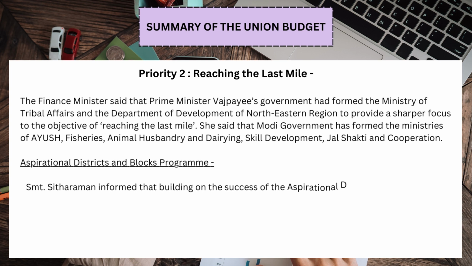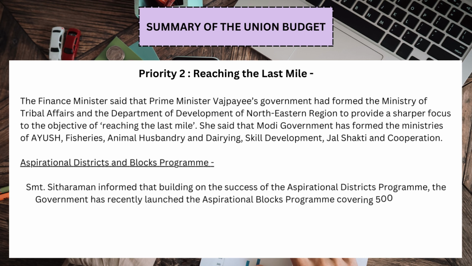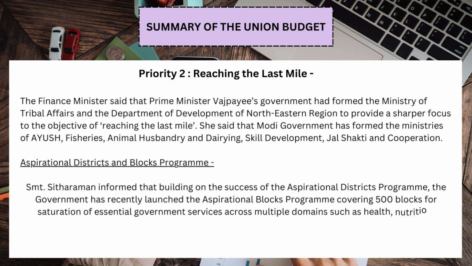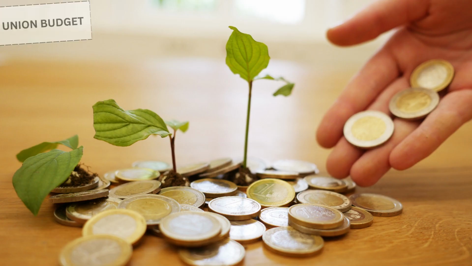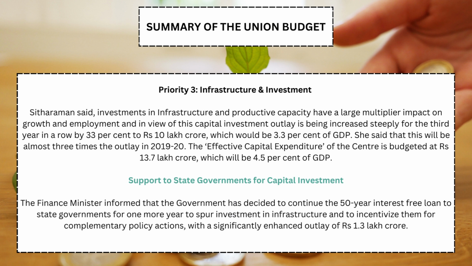Aspirational Districts and Blocks Program. Sitharaman informed that building on the success of the Aspirational Districts program, the government has recently launched the Aspirational Blocks program covering 500 blocks for saturation of essential government services across multiple domains such as health, nutrition, education, agriculture, water resources, financial inclusion, skill development, and basic infrastructure.